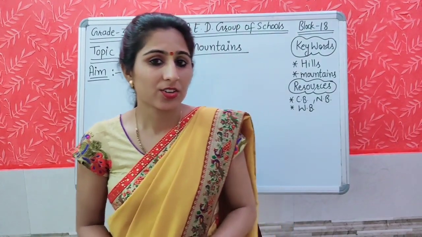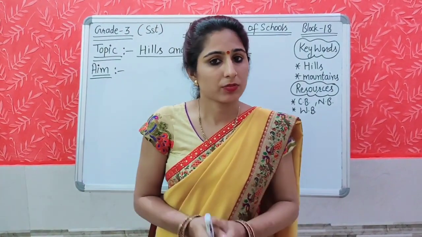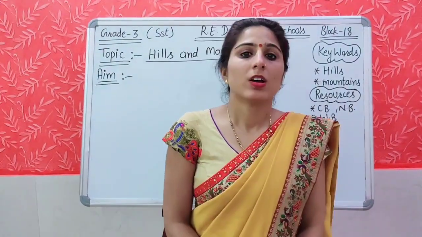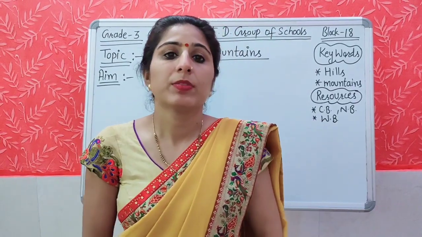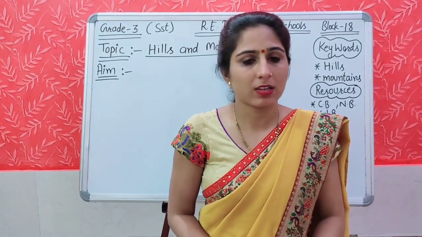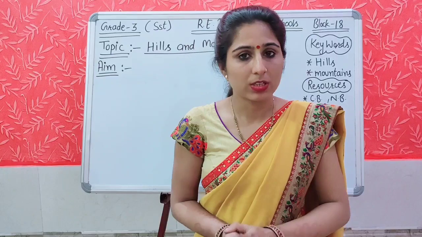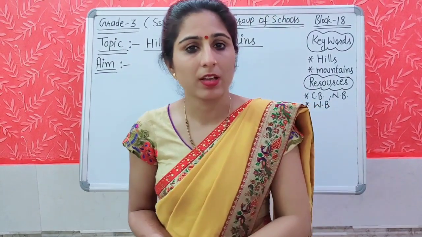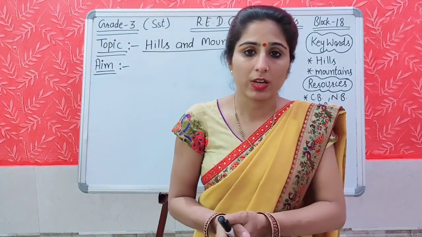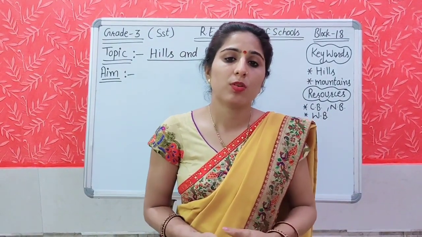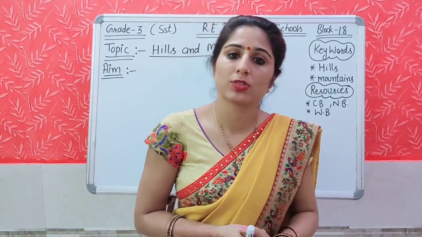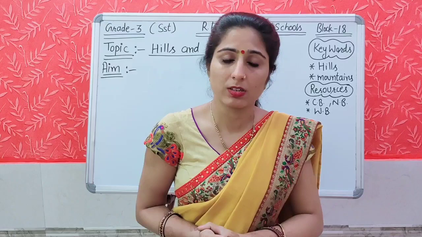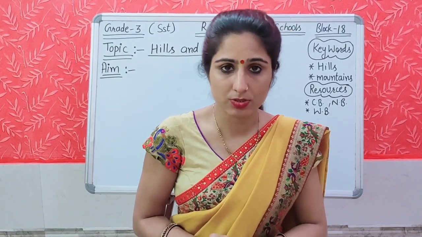Is our entire country flat? What are the different types of land that we can find in our country? No, our entire country is not flat. We can find different types of land in our country like hills, mountains, river, lake, pond, desert, the coastal plain area. So these kinds of features we can find in India. They are formed and found naturally on the surface of the earth. These different land and water features of the earth are called the different physical features of earth.